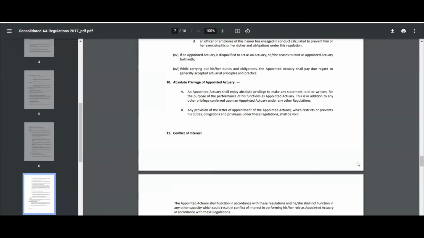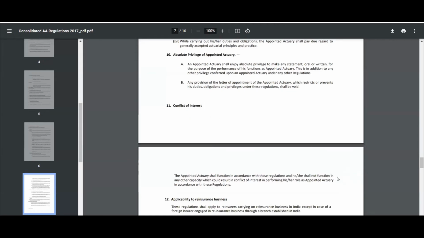So, conflict of interest. The appointed actuary needs to determine that there is no conflict of interest because of his appointment as an appointed actuary, and if there is any conflict of interest, that should be disclosed.